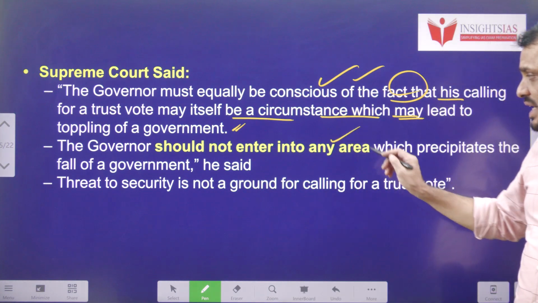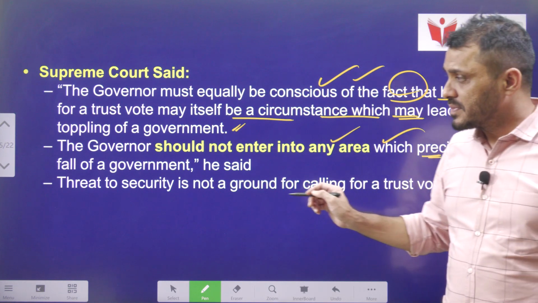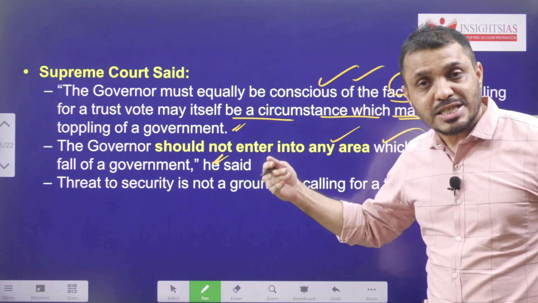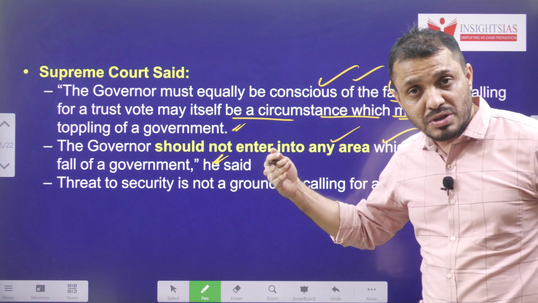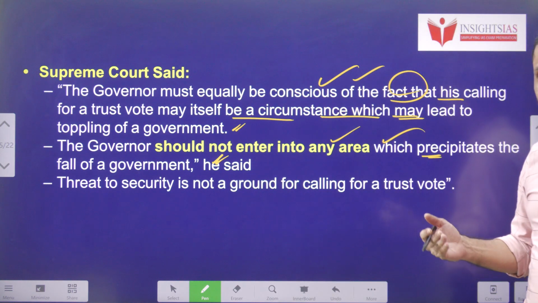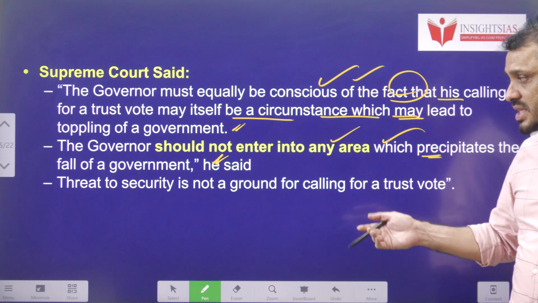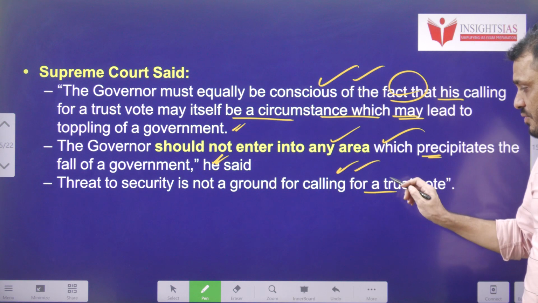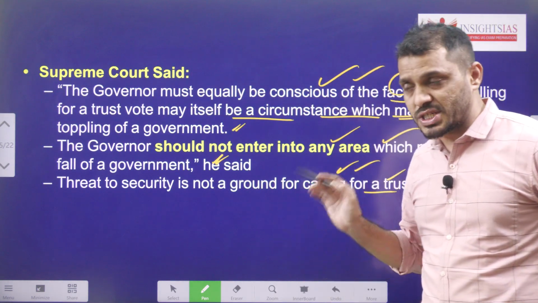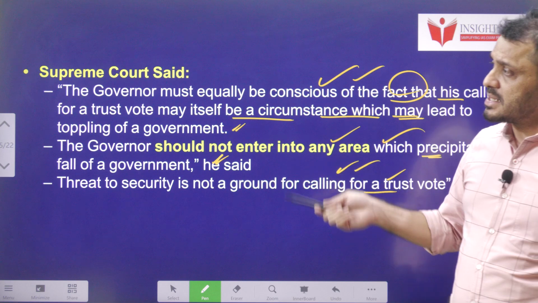The governor should not enter into any area where it may lead to the government's failure, because generally the governor, as a safeguard of the constitution, should never allow situations leading to failure or collapse of the government. So a threat to security cannot be a ground for calling a trust vote. A trust vote can be called only in few situations. I explained that.